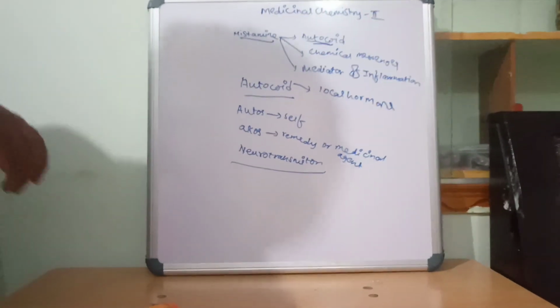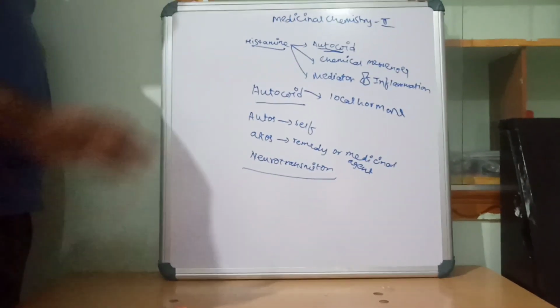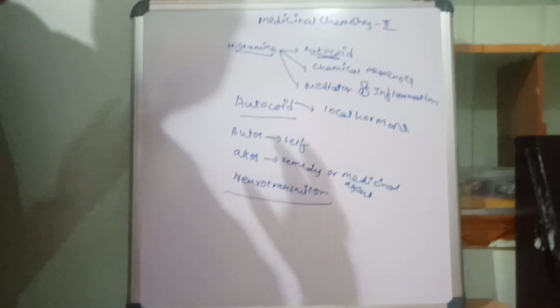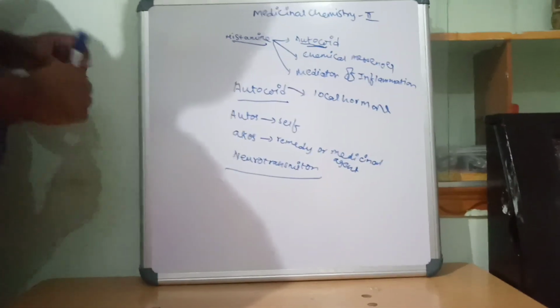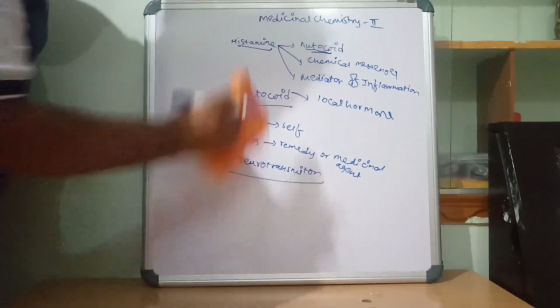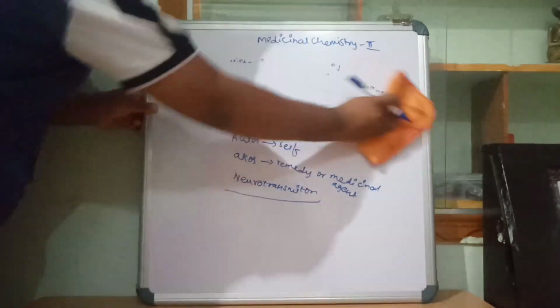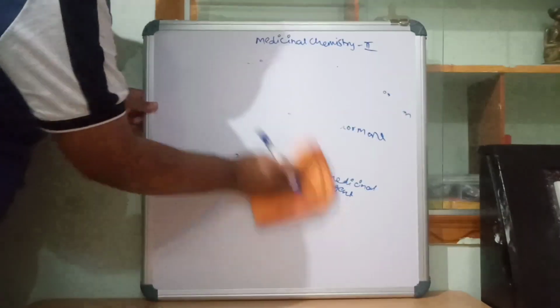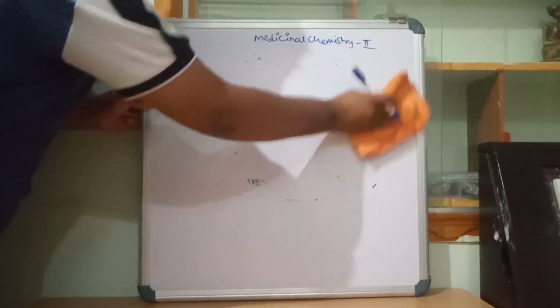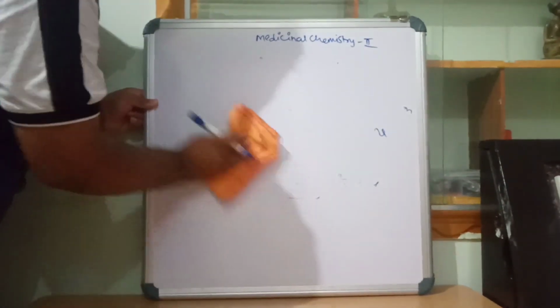Now what is the exact definition of histamine?